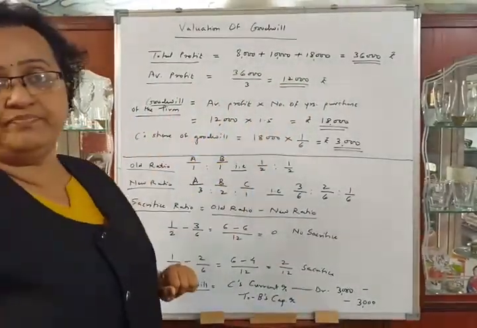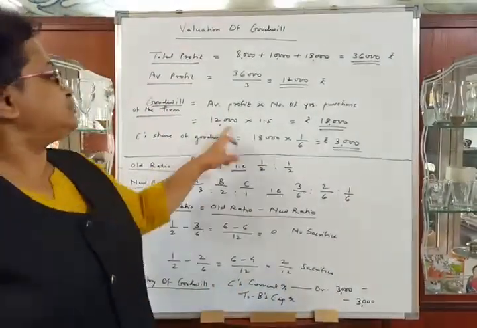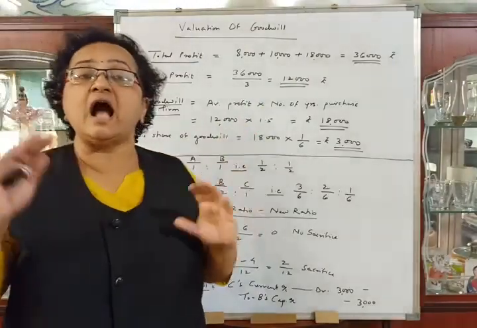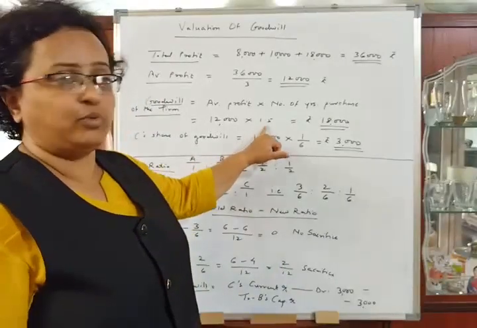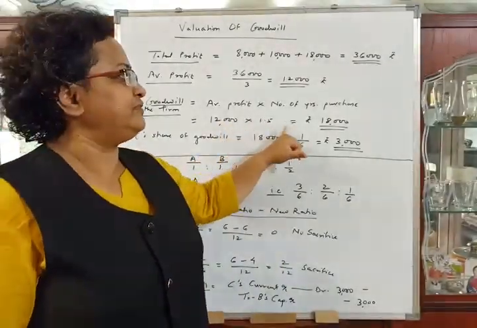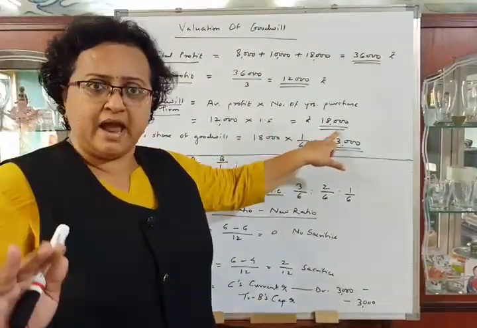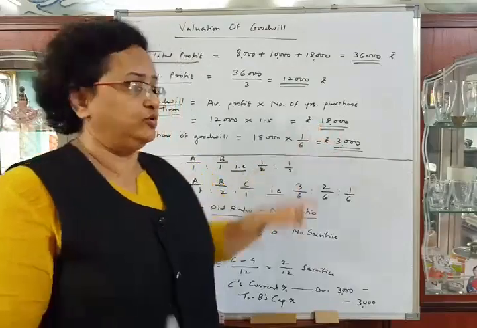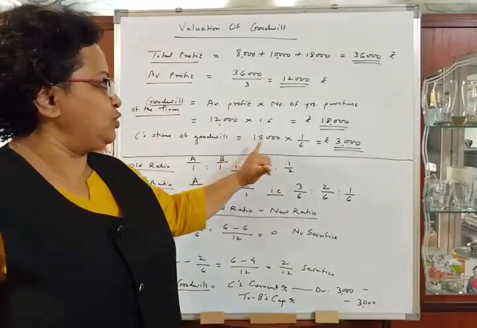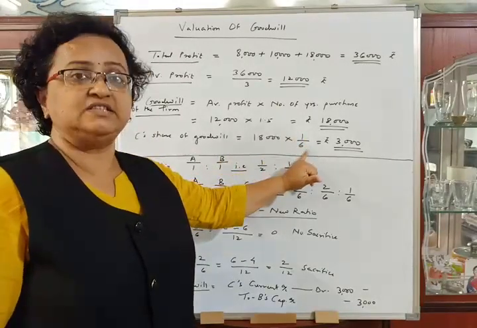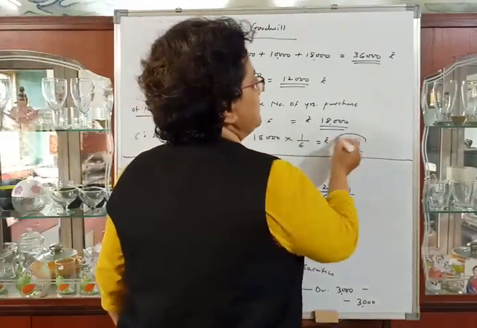Then goodwill of the firm. Goodwill of the firm is equal to average profit into number of years purchased. Average profit is rupees 12,000 and 1.5 years purchase is given in the problem. So 12,000 into 1.5, the answer is 18,000. Now this is the goodwill of the firm and we have to calculate C's share of goodwill. C is the new partner. C's share of goodwill is equal to 18,000 into 1/6, that is his share, which is rupees 3,000.